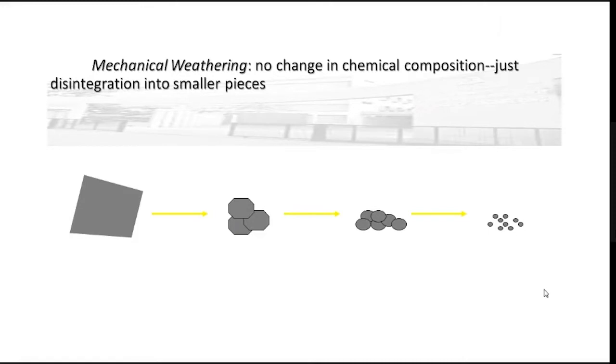That is the breakdown of the rock masses into smaller and smaller pieces, and that takes place due to physical action. You may see here, this is a big rock body. It has been broken into a number of pieces. Then after it has been disintegrated, that rock has been converted into fine and fine grains. So this takes place due to physical processes, and it is called mechanical weathering.